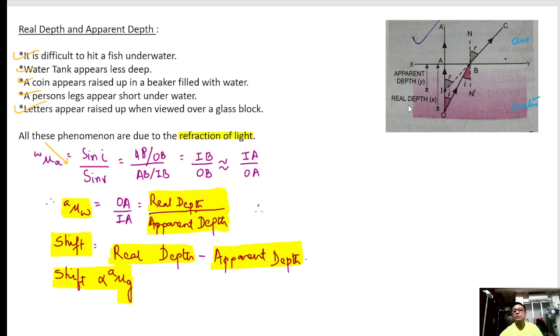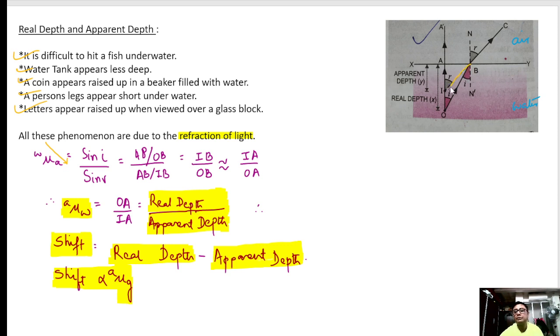What is sin I? Please watch here. If I take this triangle, sin I will be perpendicular by the hypotenuse. Perpendicular by the hypotenuse. Clear? So that is why we have written AB by OB.